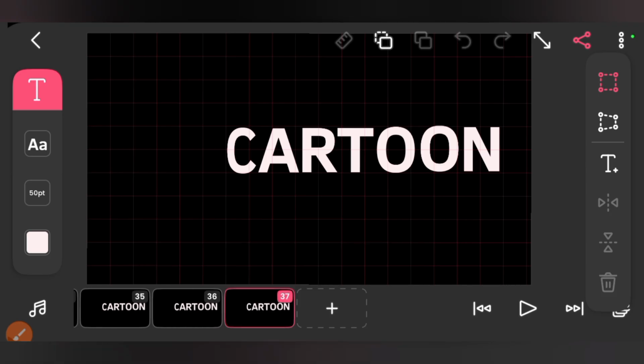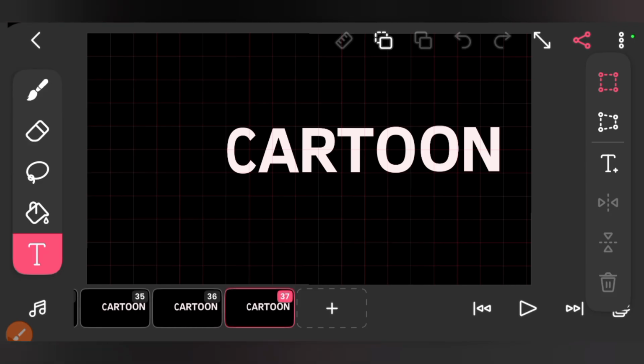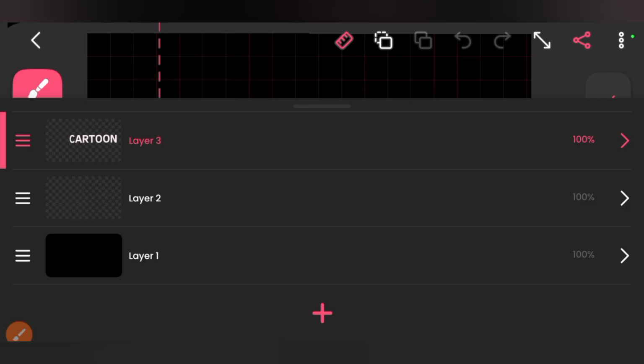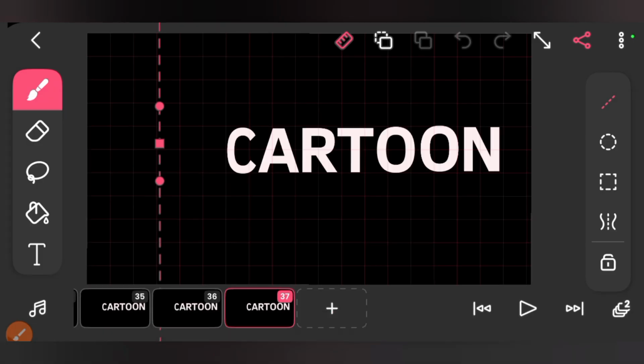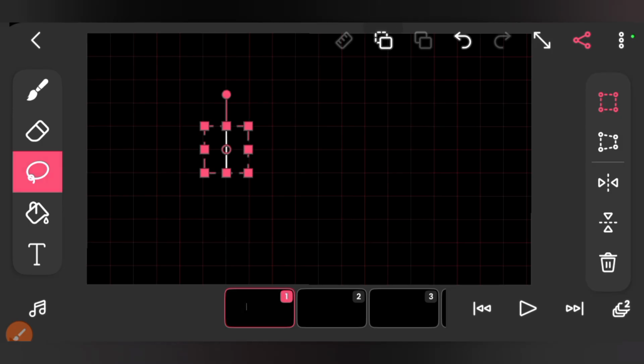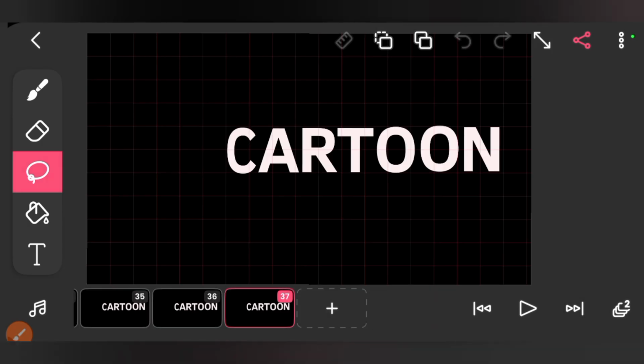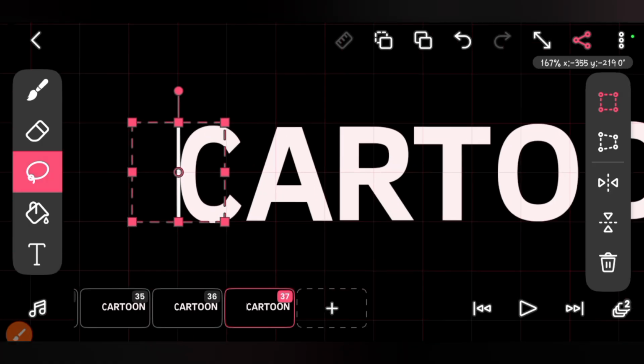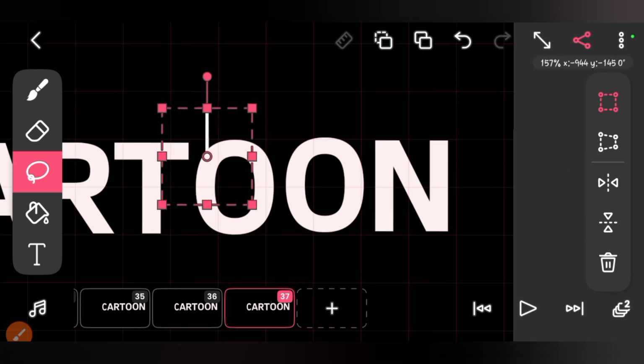to 3 frames, and now you go back on the line frame, which is layer 2. So you go on the line frame, then you copy the line, then go to the last frame, then you paste it, and now you move it forward.